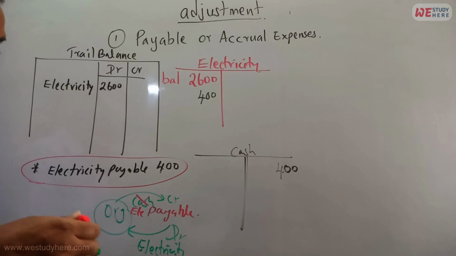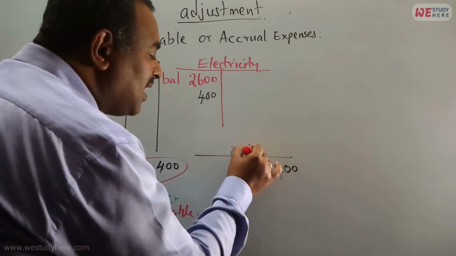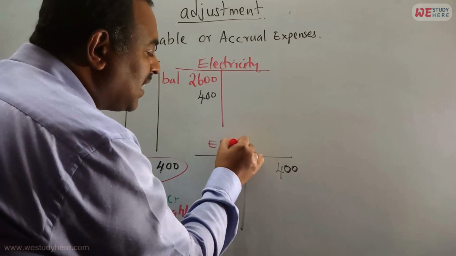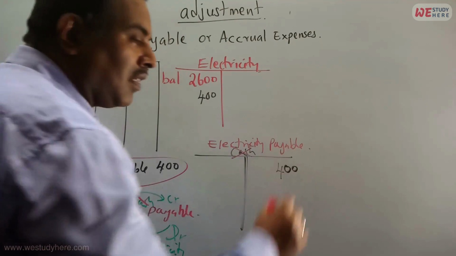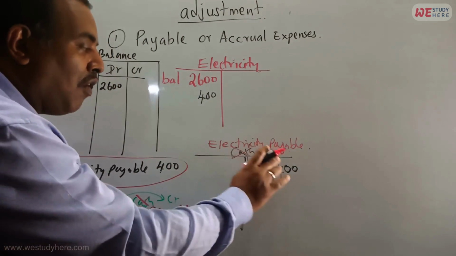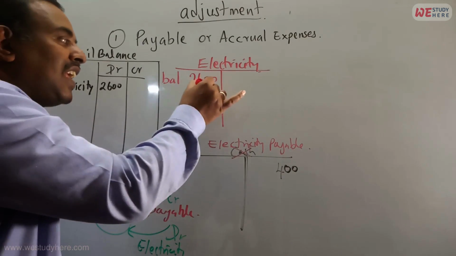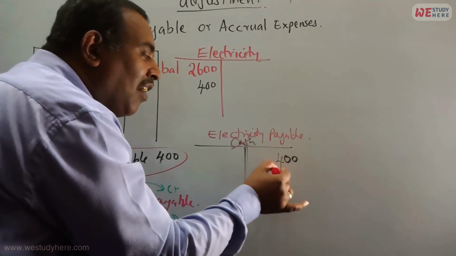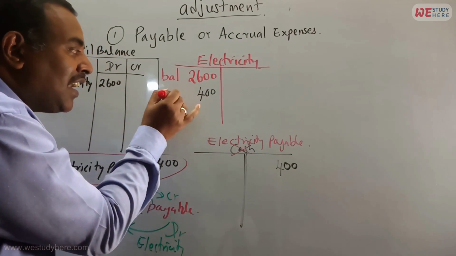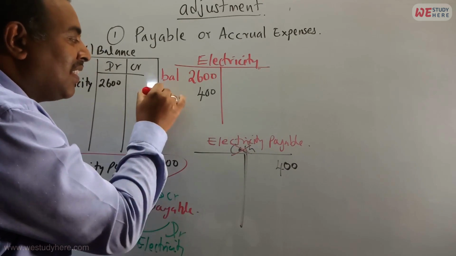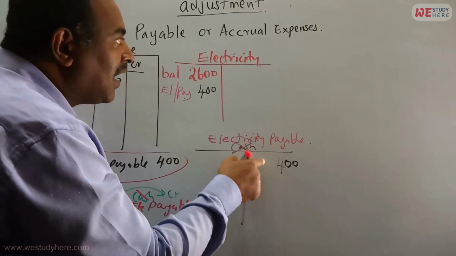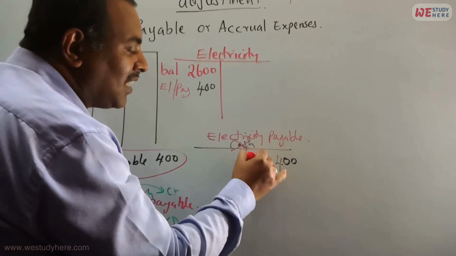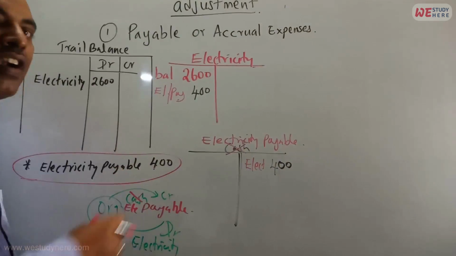But what kind of payable account? Electricity payable account. Then you just cut this one and write electricity payable account. Now the electricity payable account is credit. Electricity account debit, electricity payable account credit. Now what are you going to write here? This account name, electricity payable. Here, what are you going to write? This account name, electricity. You know these things that we have discussed already, right?